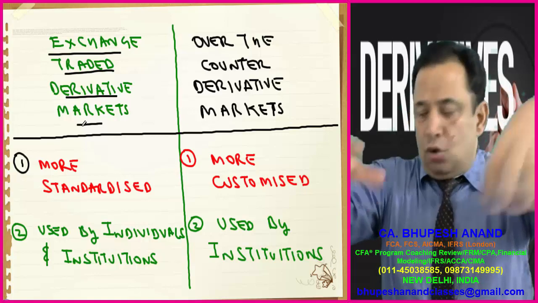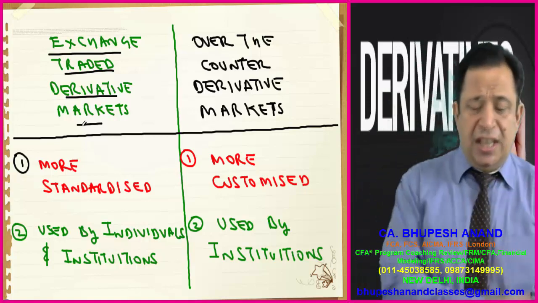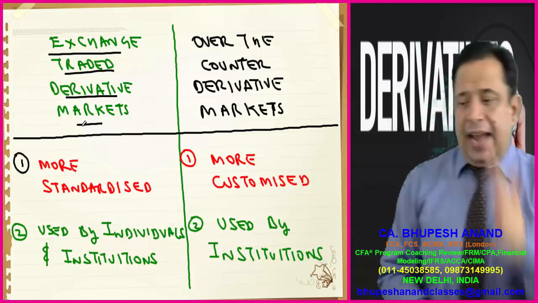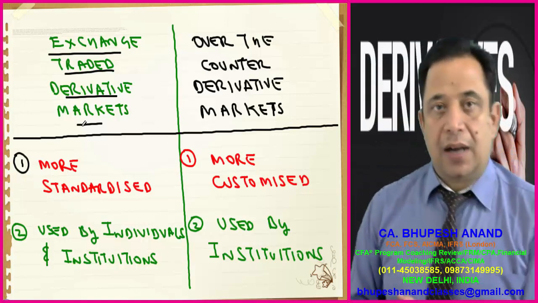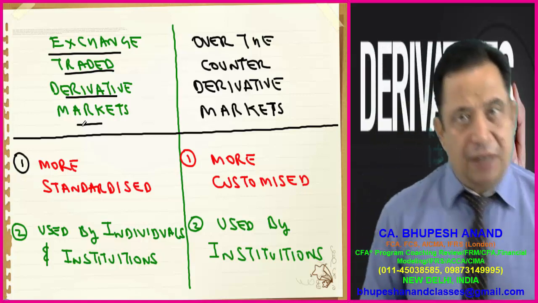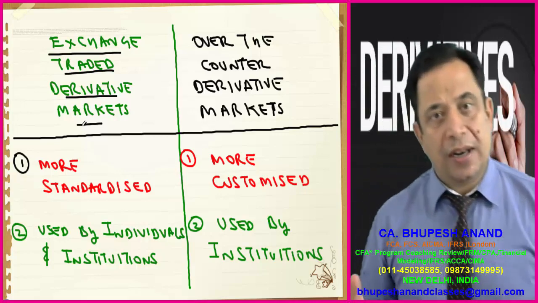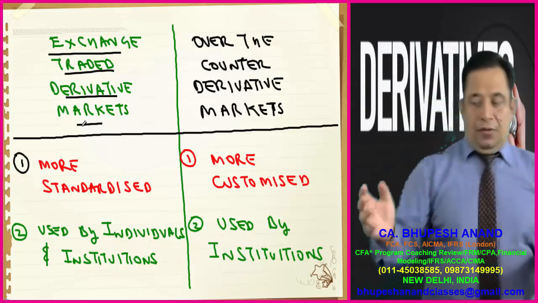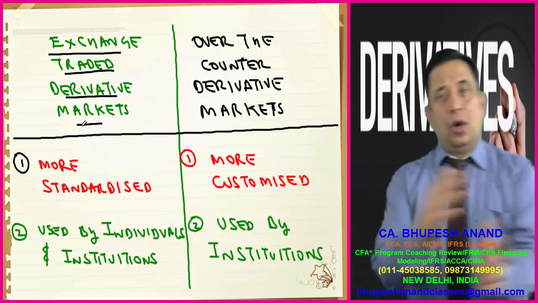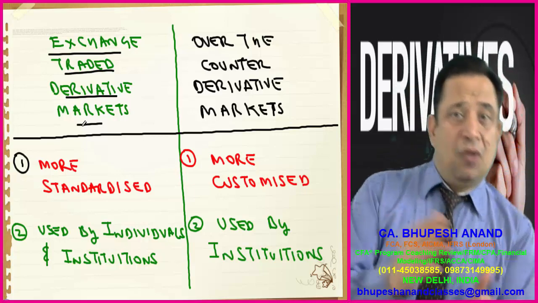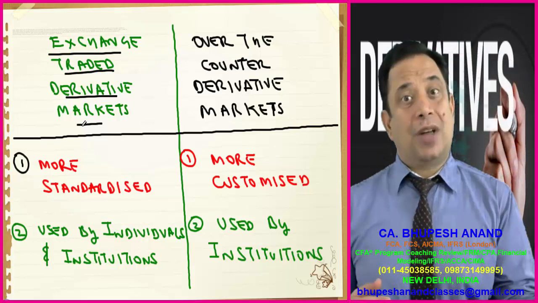Firstly, divide your page into two parts: exchange traded derivative market and over the counter derivative market. Left hand side is exchange traded derivative market, right hand side is over the counter derivative market. We will be comparing each and every aspect of these two markets, and then we will find out which has which pros and cons.